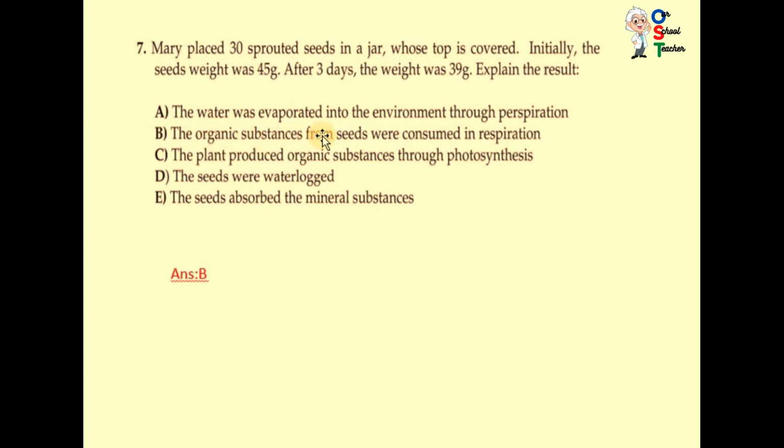B. The organic substances from seeds were consumed in respiration. Yes, seeds contain stored food. That stored food can be consumed in the presence of oxygen. So that produces energy. That energy can be used from seed to seedling. Look at C. The plant produced organic substance through photosynthesis. No, at the stage of seeds, plants are not able to perform photosynthesis. So C is incorrect.